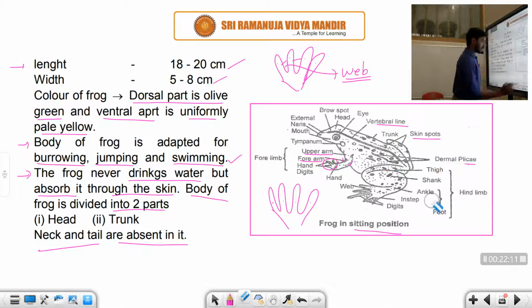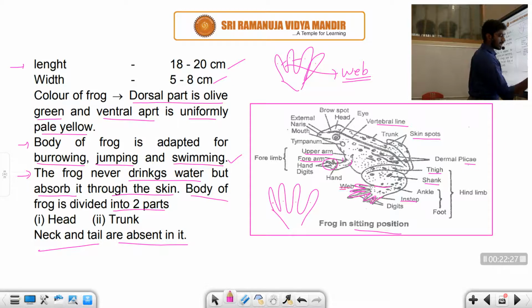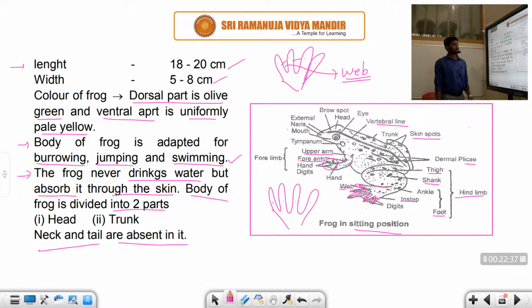You can see the thigh and the shank, and this one is called the ankle, and this one is the instep, which is differentiated into 1, 2, 3, 4, 5 toes. In between these we have webs, right? Ankle and instep are collectively known as the foot, and from thigh to foot we call it the hind limb, right, student? Now this is about the external morphology of the frog.